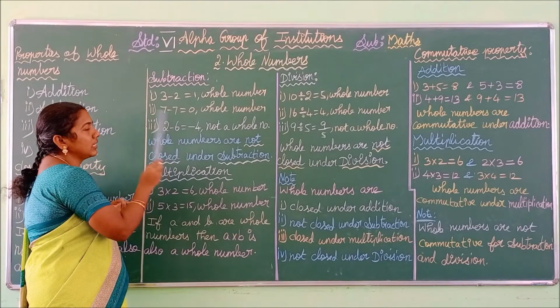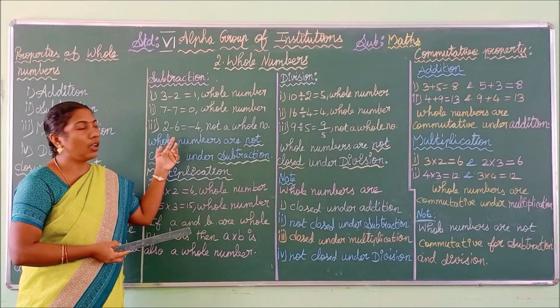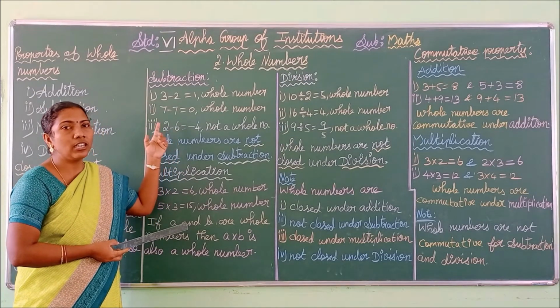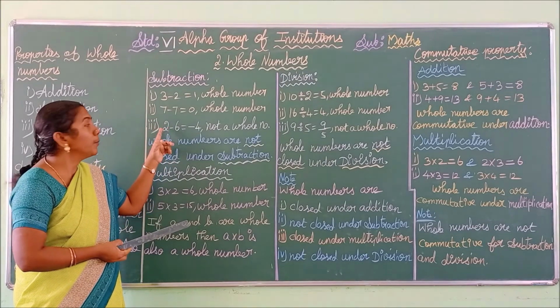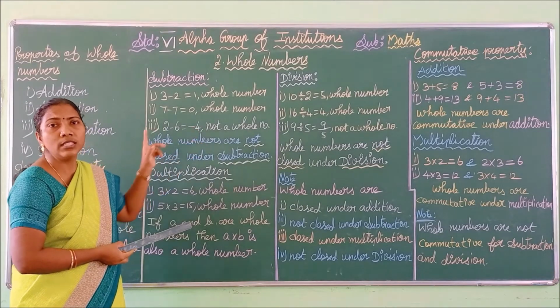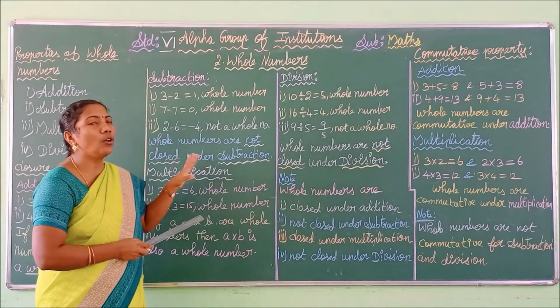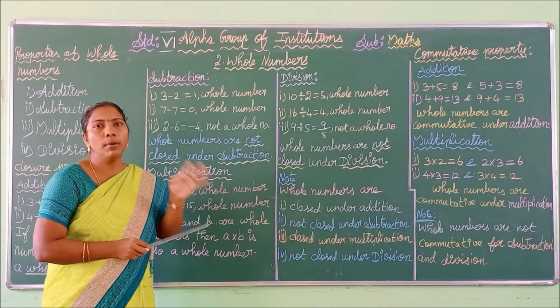See the next example: 2 minus 6. In your 7th standard, you will learn about subtraction and addition of integers. 2 minus 6, the answer is minus 4. Minus 4 is not a whole number. It is a negative integer. So here we have to consider whether it is a whole number or not.